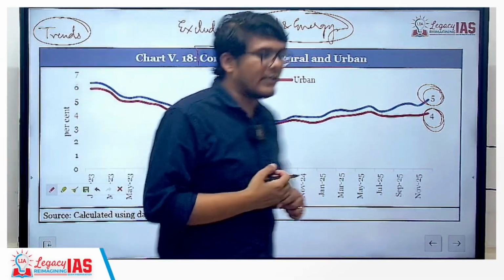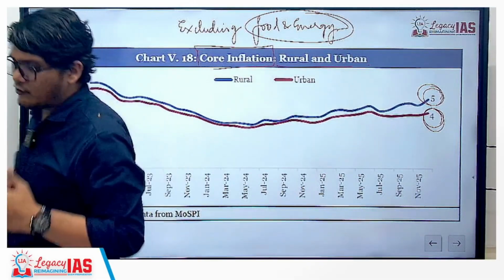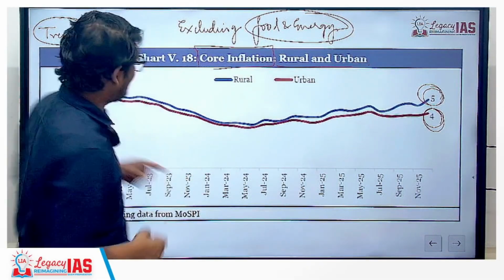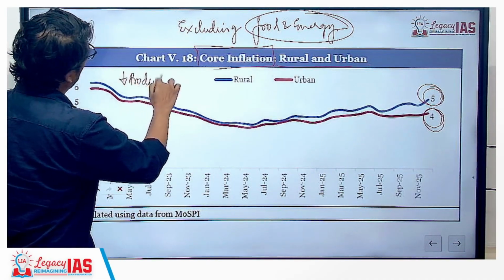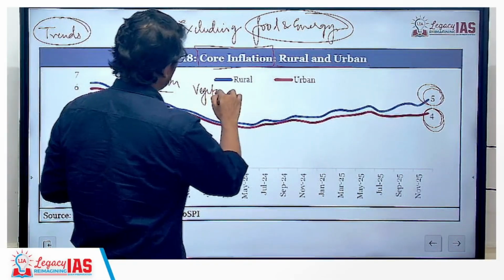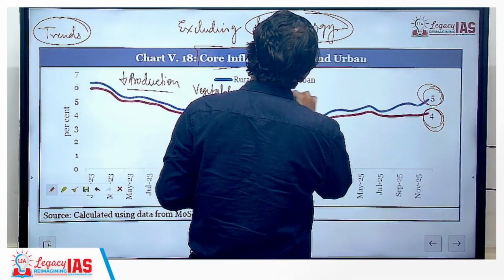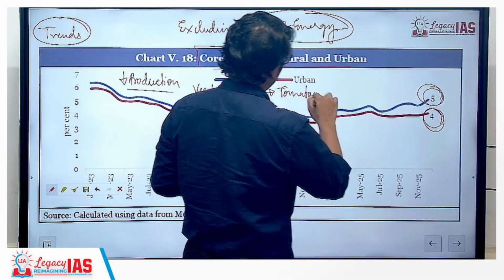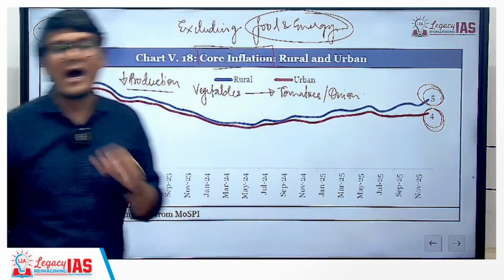Another important thing is to understand the reasoning behind it. So our food inflation was high because of the decline in the production of food crops, especially the vegetables, in which especially the tomatoes, onion, etc. So what had happened in the last few years?